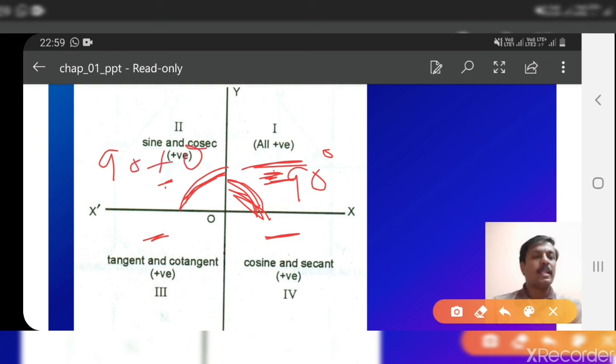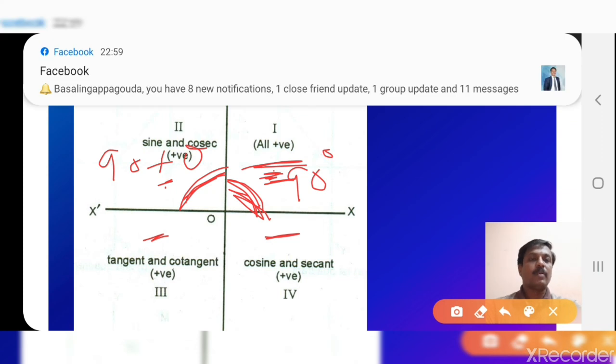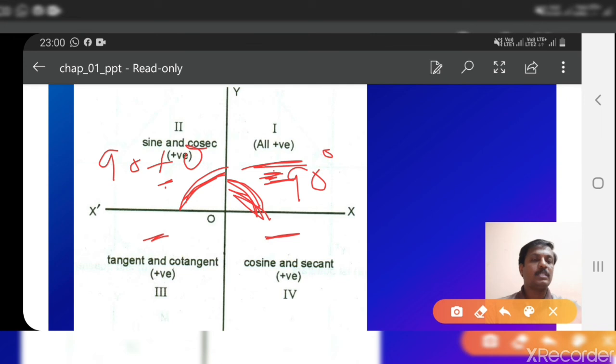If the angle is more than 90, then it comes in the second quadrant. In the second quadrant, sine and cosec will be positive. Sine will be positive and naturally its reciprocal cosec is also positive. Except sine and cosec, the remaining 4 are negative. If the angle is more than 90, the remaining trigonometric functions, cos, sec, tan, cot, have negative values.